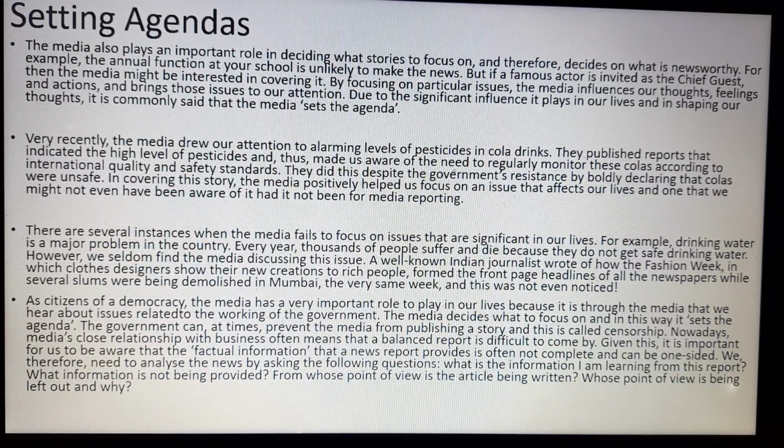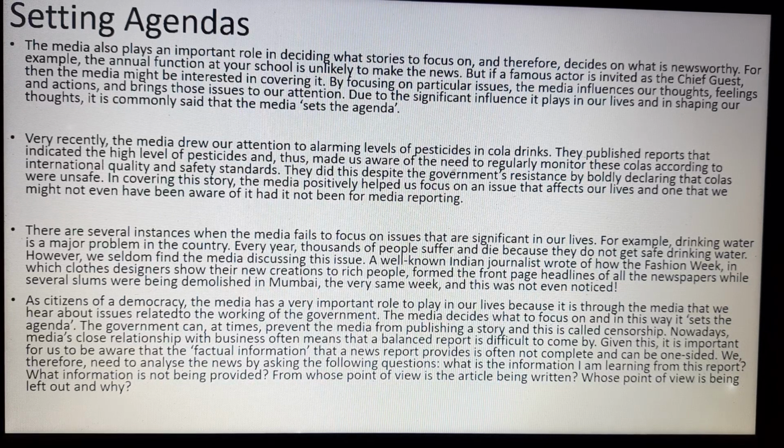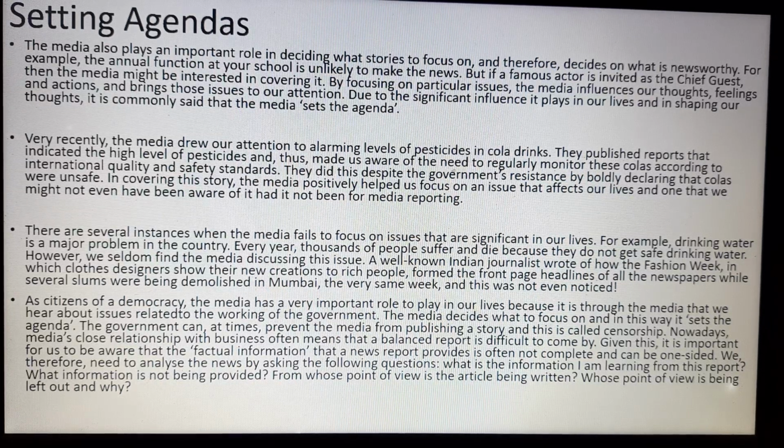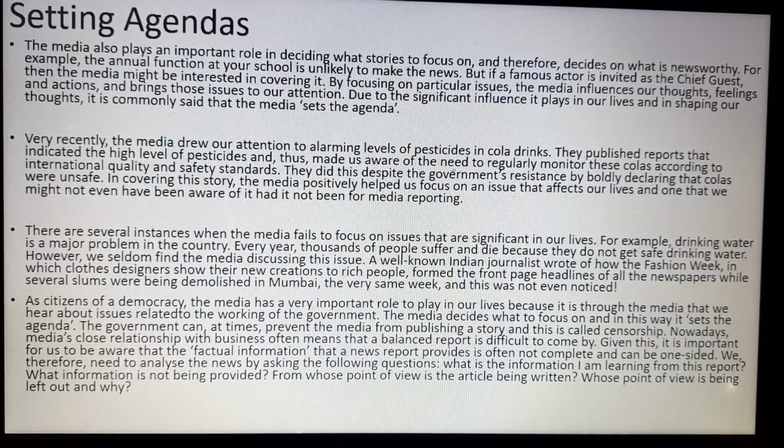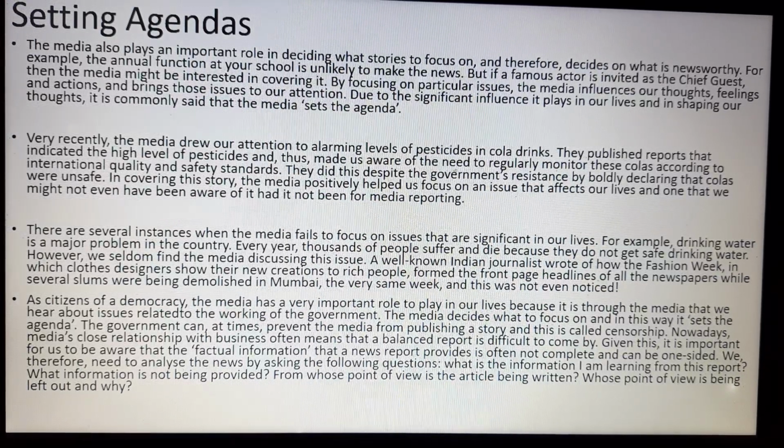In covering this story, the media positively helped us focus on an issue that affects our lives, and one that we might not even have been aware of. It has not been for reporting.